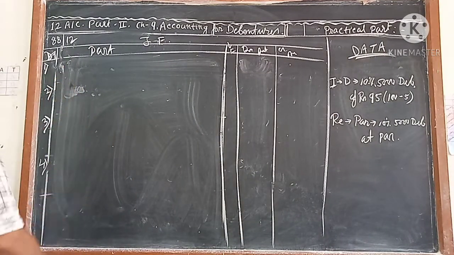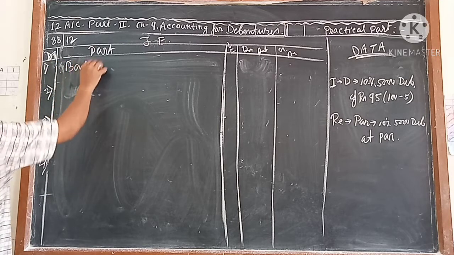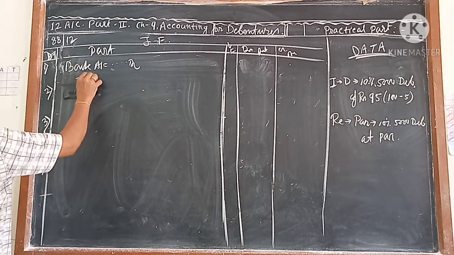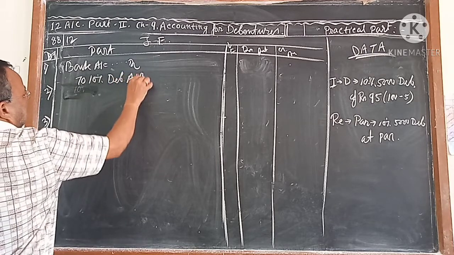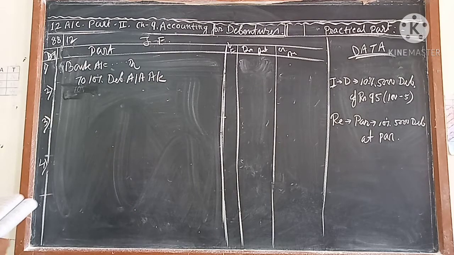Now come to the first entry. Bank account debit to 10% debenture applications and allotment account. Isn't it?